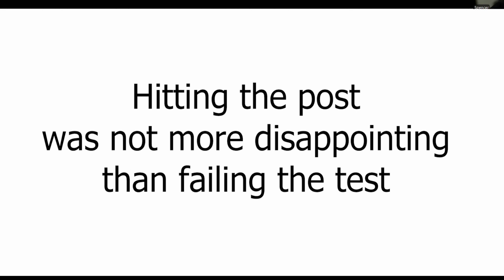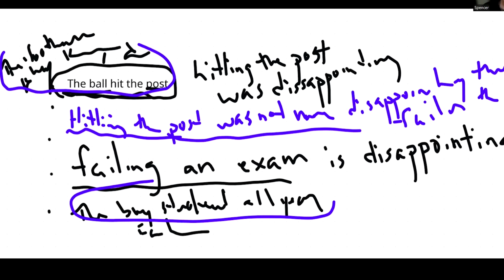Hitting the post was not more disappointing than failing the test. You could say it the other way. Failing the test was more disappointing than hitting the post. And then you could ask their classmates if they agree or not.